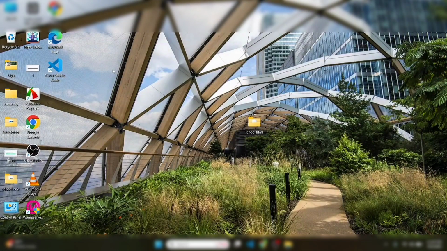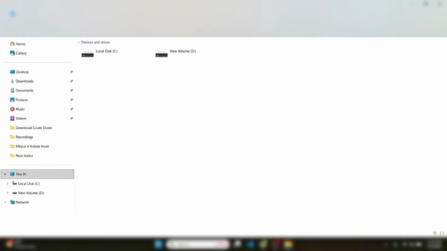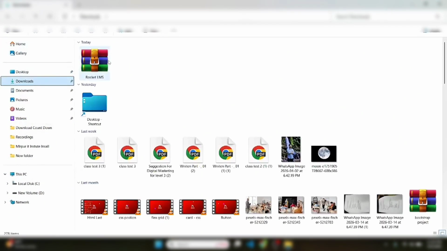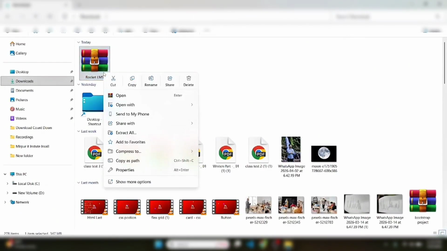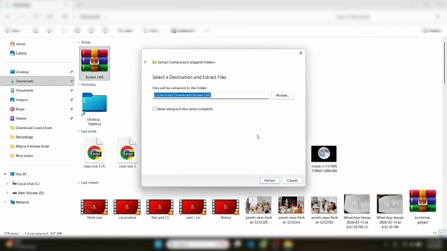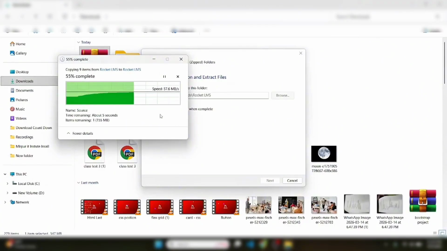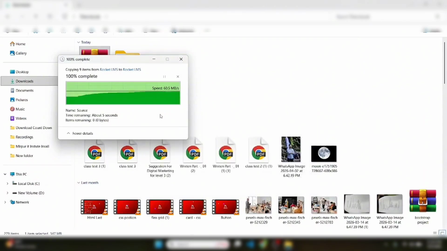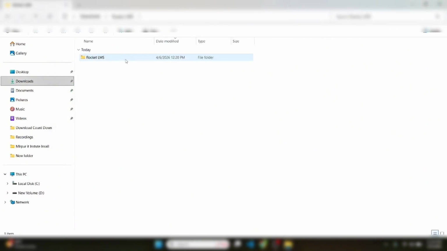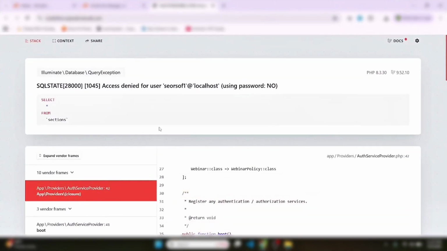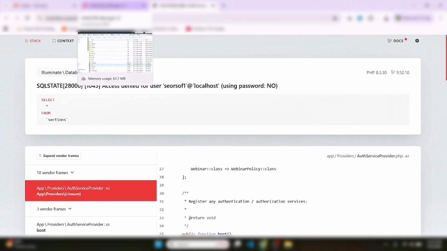Now back to our PC, download, extract the zip so that we get the database. Okay, here is our database. Now back to cPanel.